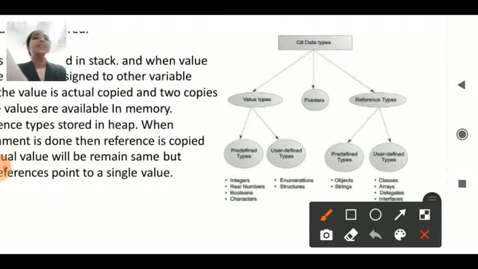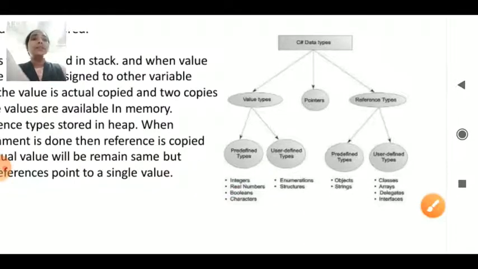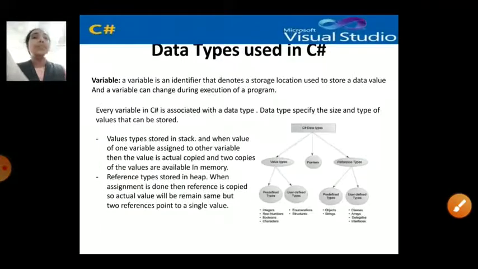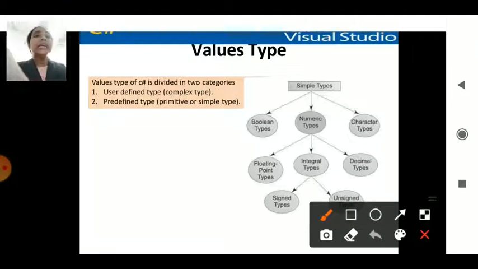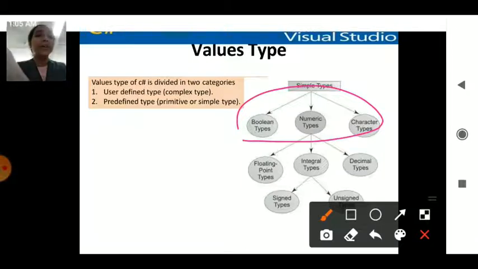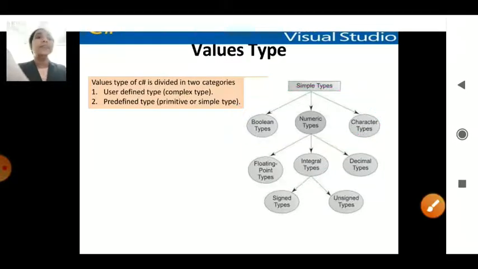So these are the two types in C# which are used as data types. As I discussed, there are two kinds, user defined and predefined, in the value types. In value types there are three types: boolean, numeric and character. In the numeric part you have floating, integral and decimal. In integral you have signed and unsigned.